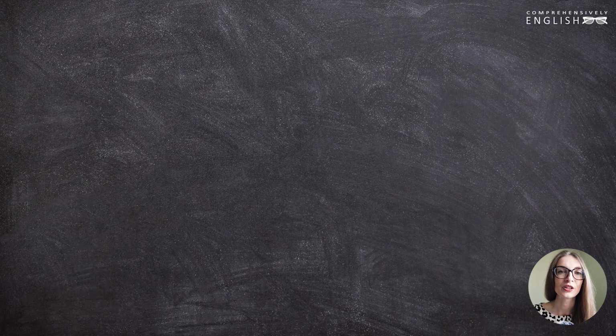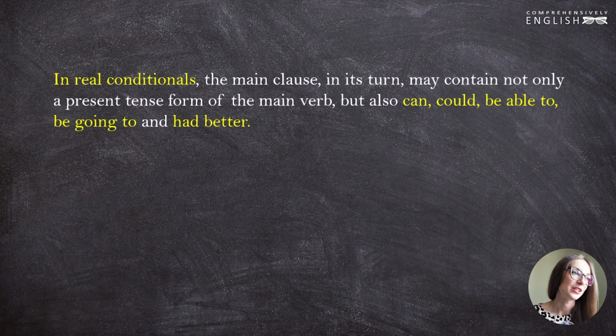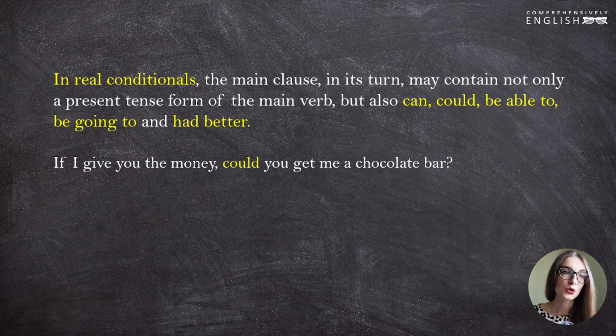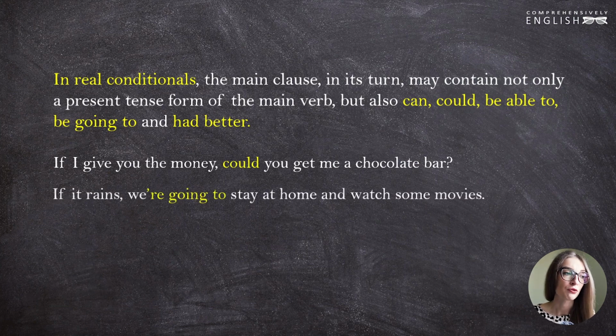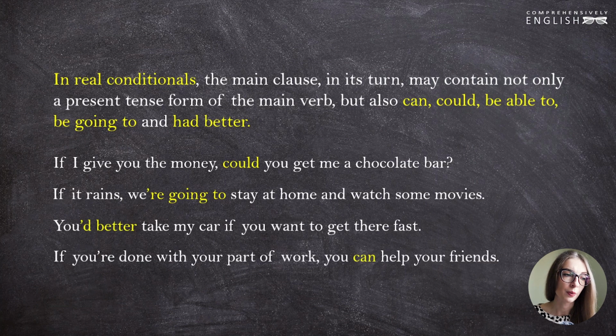Now let's look at what we can find in the main clause. In real conditionals, the main clause, in its turn, may contain not only a present tense form of the main verb, but also can, could, be able to, be going to, and had better. If I give you the money, could you get me a chocolate bar? If it rains, we are going to stay at home and watch some movies. You'd better take my car if you want to get there fast. If you're done with your part of work, you can help your friends.